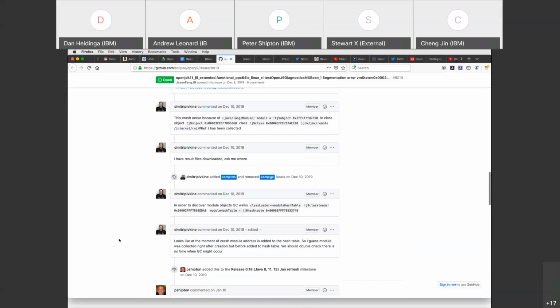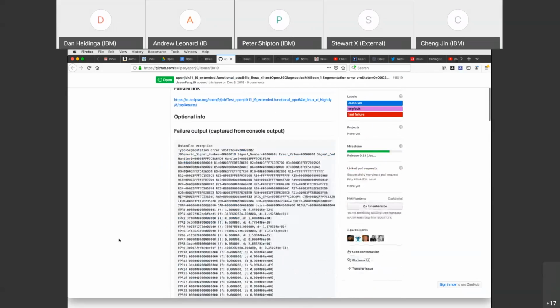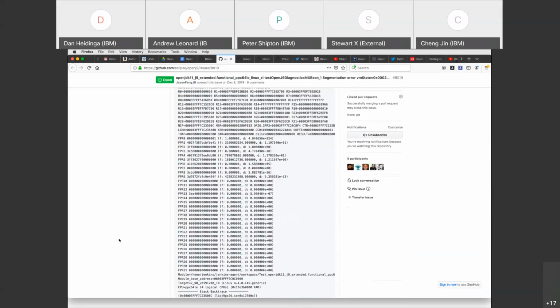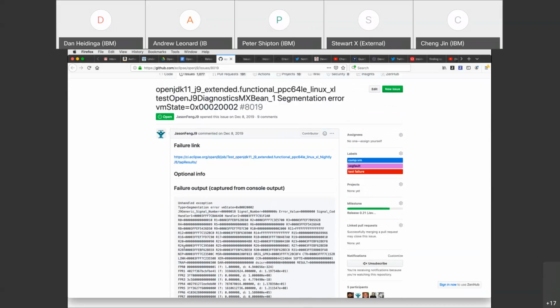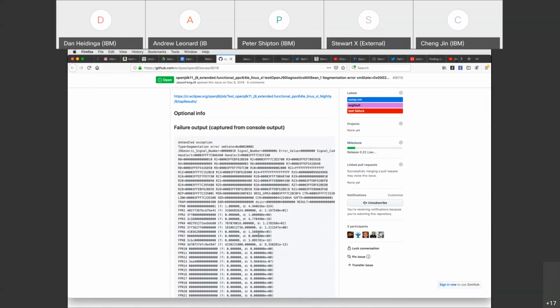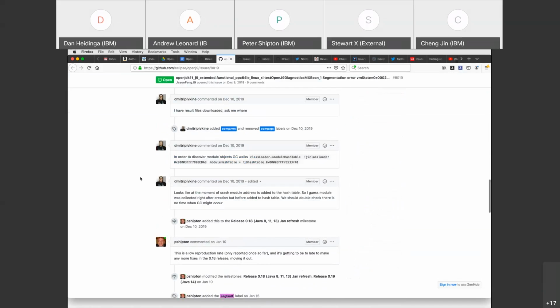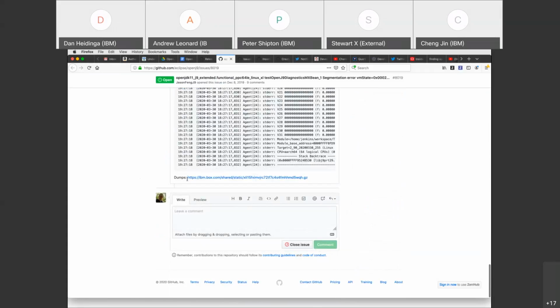But we have already moved it forward from 0.20, so I'm going to tentatively move this forward to the next release, given that there's been no investigation on it. But it's one that we will need to jump on and get resolved. Does it still occur, or is it something that occurred once? It occurred more than once because we were able to get a core file. I'm wondering if it still occurs.